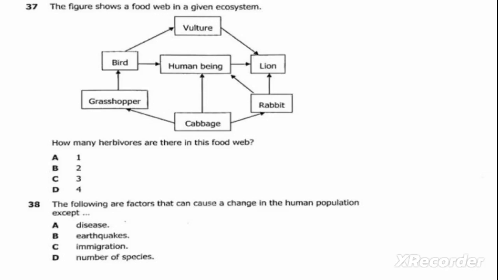Carnivores are animals that feed on animals only, or on flesh only. Then omnivores are animals that feed on both vegetables and animals. For example, we human beings are omnivores. Reason being, we feed on meats, we also feed on vegetables.